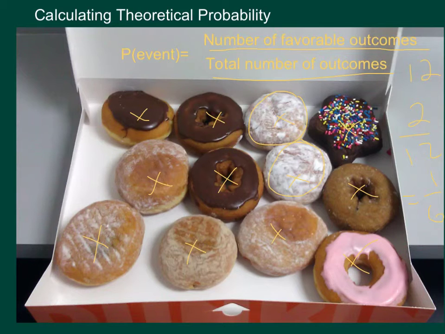Now remember, you could write that as a percentage. You could write that as a decimal. So depending upon what you're being asked to do, there's 3 different ways to answer the question. But if you think about it again, how about the 4 that kind of look alike? So maybe let's think about this guy right here, this guy right here, this guy right here, and this guy right here. There's 4 of those. I don't know if they're all the same, but let's pretend that they are. So that would be 4 out of 12, which is 1/3. So in terms of percent, that's 33 1/3%. And as a decimal, that'd be 0.33 repeating.